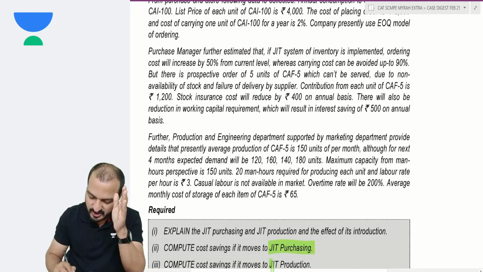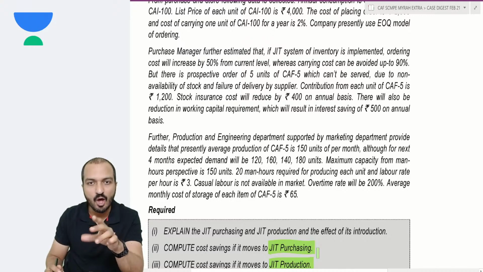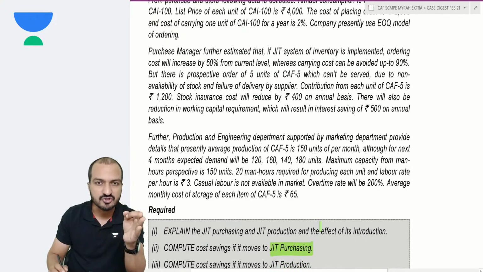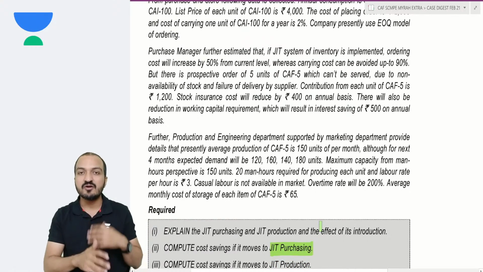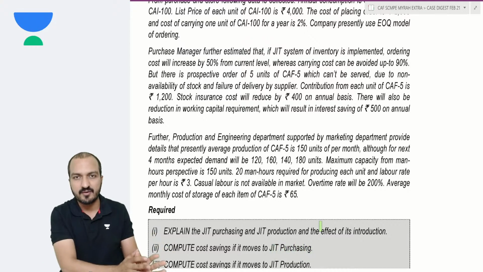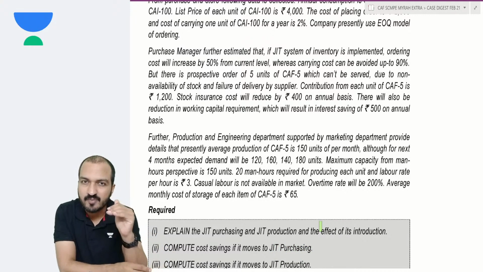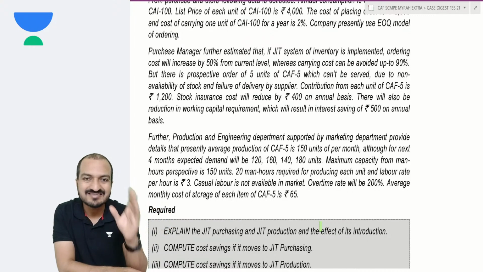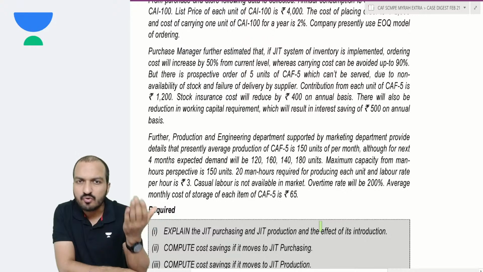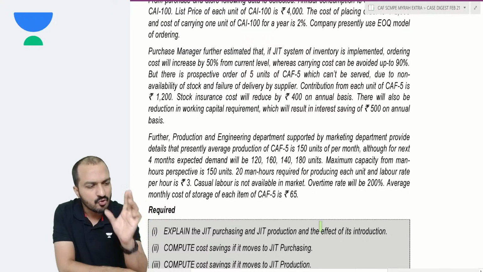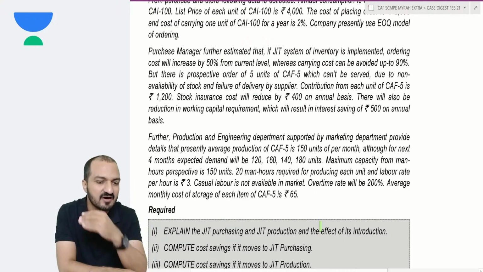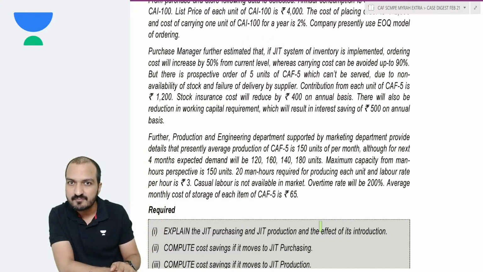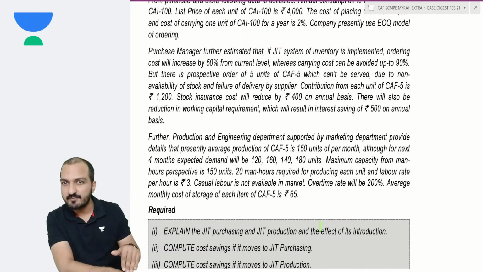To understand JIT, you should also understand the opposite of JIT. What will be the opposite of JIT purchasing? JIT purchasing says that you order materials only when required. The opposite of that would be that you order materials at a regular interval, like in terms of EOQ. Look, EOQ, economic order quantity: you order a fixed quantity of material at a regular interval of time, irrespective of how much material you actually need. Yes, that is the opposite of JIT purchasing.